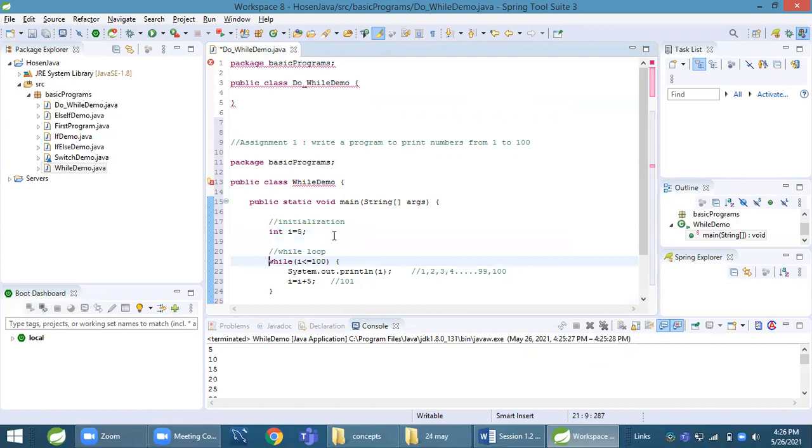Like this while will be where I modify the title. Write a program to print numbers from 1 to 100 using do while loop.